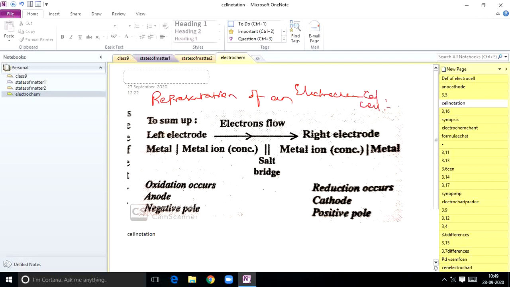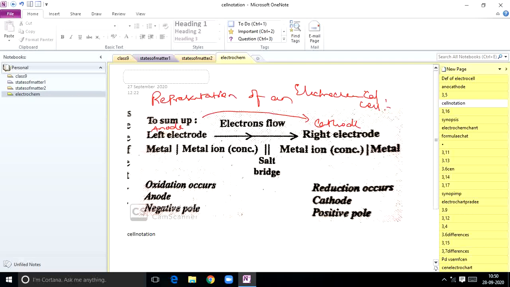So in this, generally you know left side electrode, that is what we call it as anode. Electrons flow from anode to cathode. So right side electrode we consider it as cathode. Okay. So electrons always flow from anode to cathode.